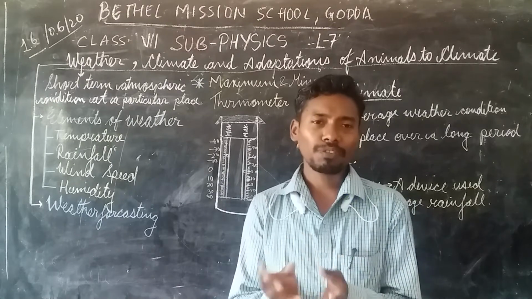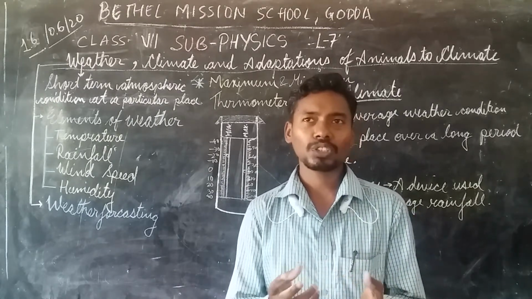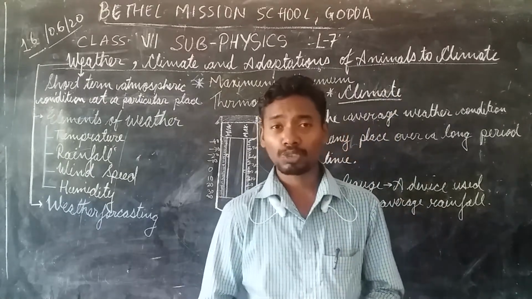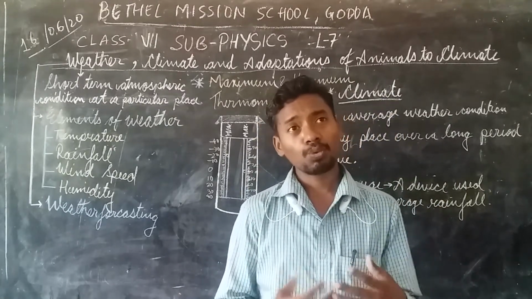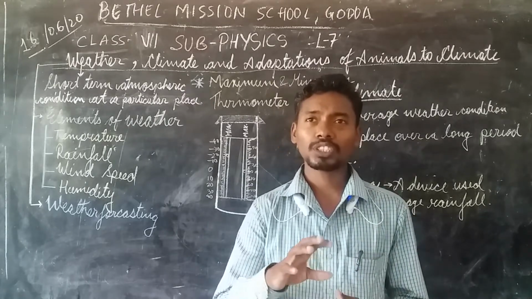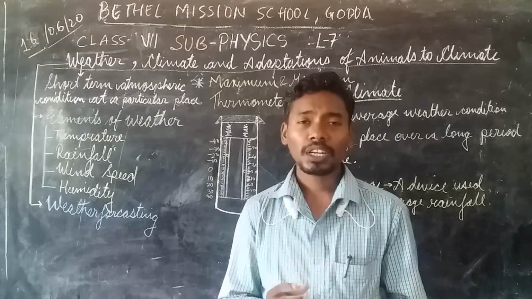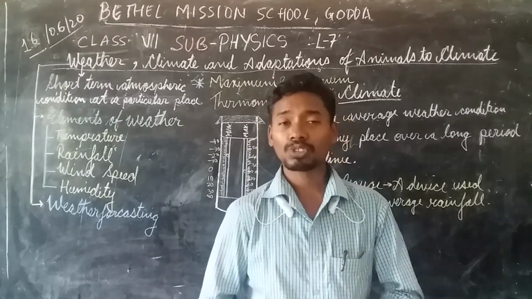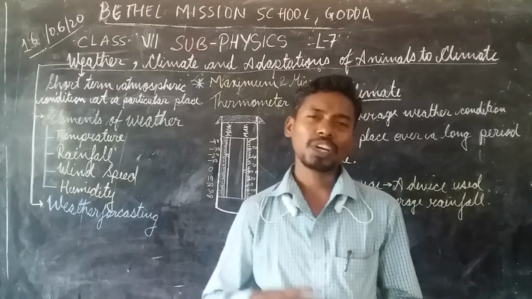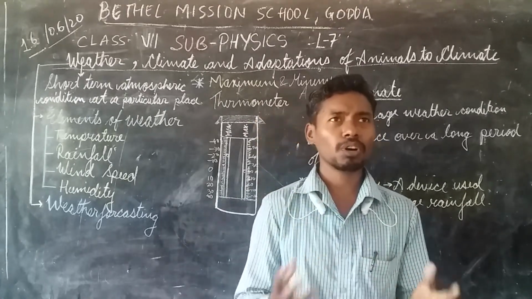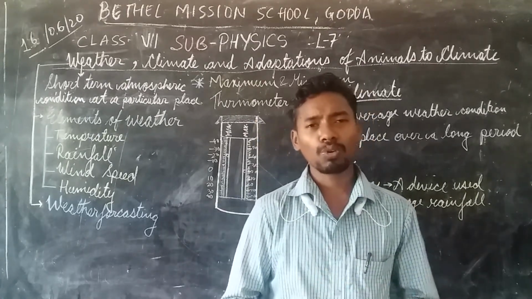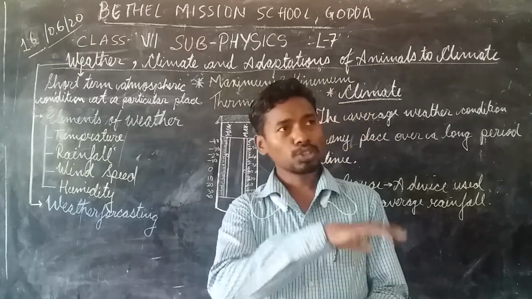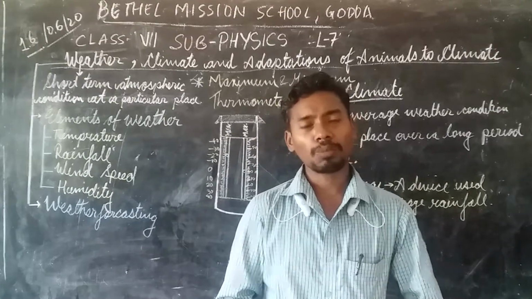So this type of different atmospheric condition, the condition of the atmosphere. How can we say what is the condition of the atmosphere? If you are sweating too much, and it is not very hot but you are still sweating, that means there is a lot of moisture in the air. That content of moisture present in the air is called humidity. Or it is very sunny, very hot, almost 44 to 45 degrees centigrade. We say the weather is very hot because the atmosphere is hot.